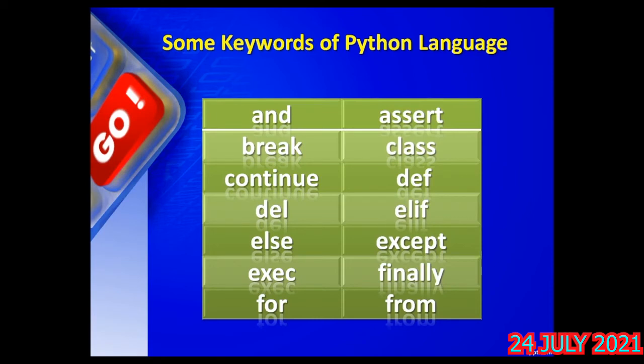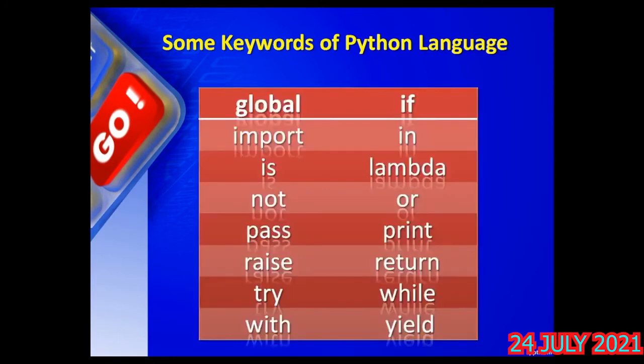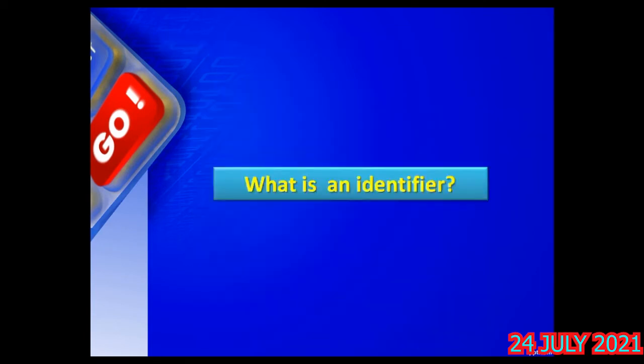Okay, and one more thing you see here, all these words are written in small cases only. Your reserved words or keywords are written in small cases. Just some of the examples. Some more examples: if, not, while, try, or, import, print. These are also examples of some of the Python keywords.